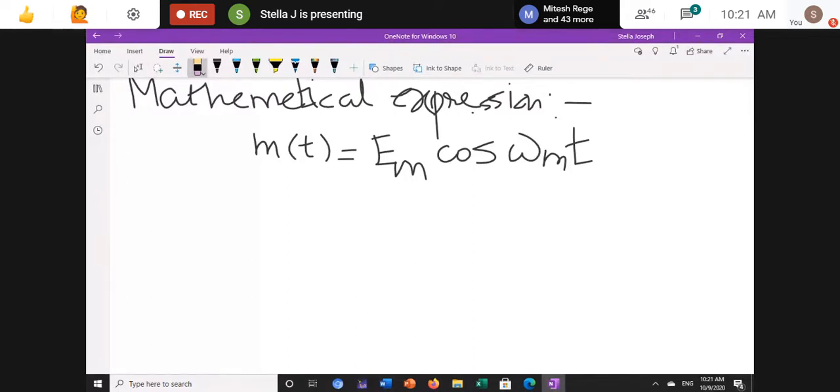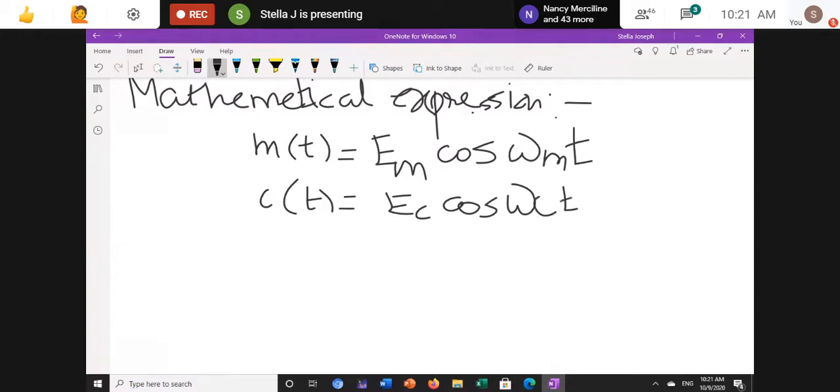Now my carrier signal, so c of t is equal to Ec cos omega c t. Here you can take either cos or sine, anything you can take. If you want to deal with a sinusoidal signal, then you can use sine omega m t. Not an issue, any signal is possible. But here I have chosen cosine waves.